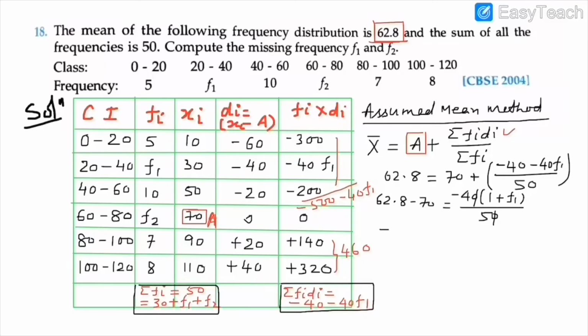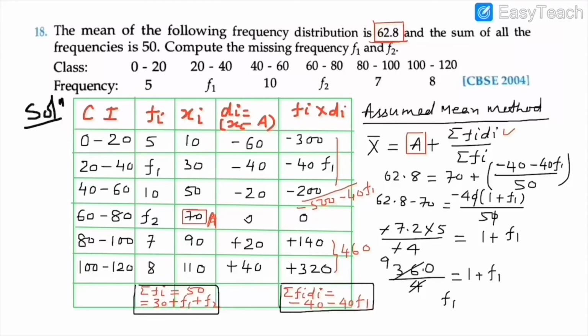Now cross multiply. Minus 7.2 into 5 by minus 4. How did we get minus 7.2? Subtracted 70 from 62.8. So 70 is negative, it will come minus, equals 1 plus F1. Now you are very close to finding the value of F1. So 9 minus 1, that is 8. Great, here we got the value of F1.